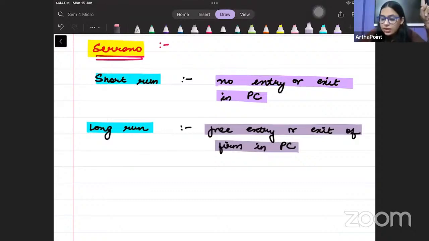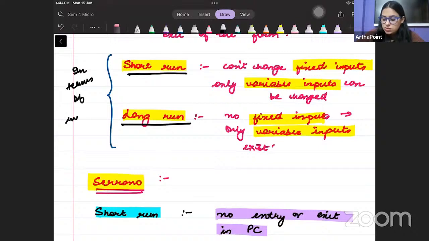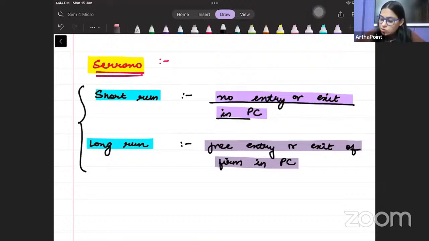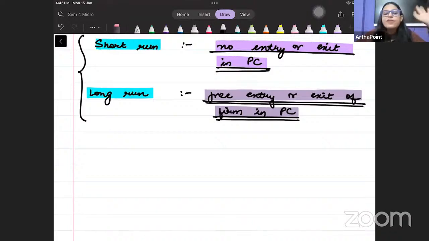Samjho dhyan se. Till now, we have always defined short run and long run in terms of inputs. But we are not following that concept here. We are defining short run and long run in terms of the entry or exit of the firms. कि कितने firms enter या exit करेंगे, उस terms में हम short run और long run को define कर रहे हैं. We are defining it in that. Am I clear?